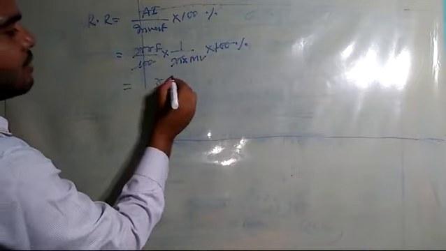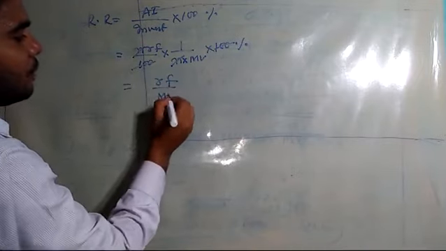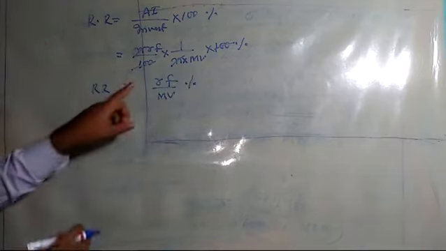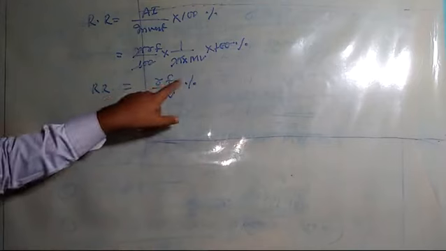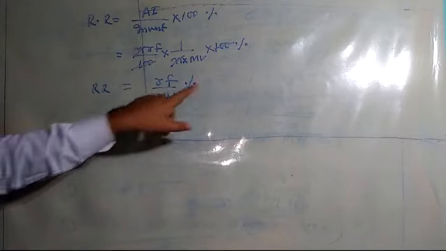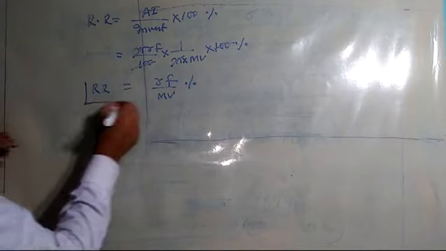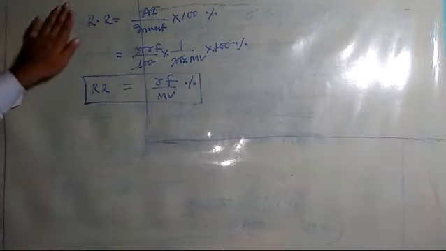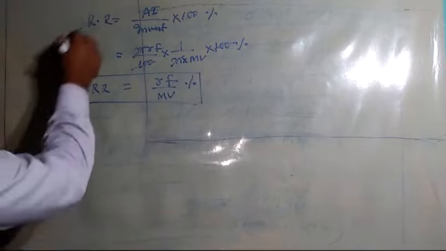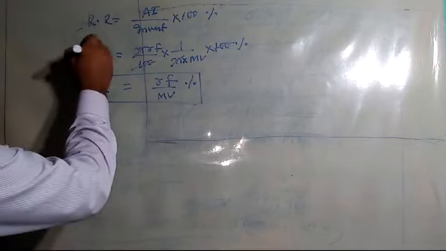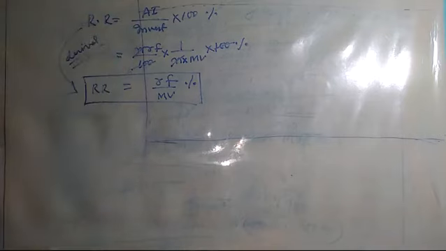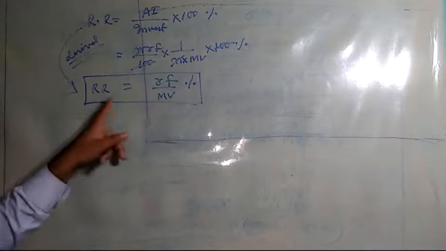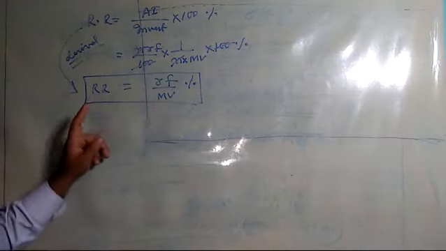Now here I will have R into F upon MB%. So rate of return can also be calculated as R into F upon MB%. This will also be called the derived formula from the rate of return formula. So this one is called the derived one. When in a question you have the rate, nominal value and market value, you can easily find out the rate of return.